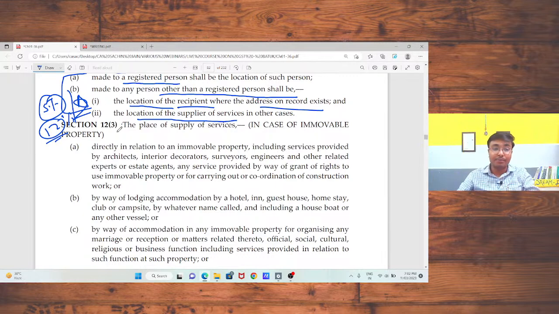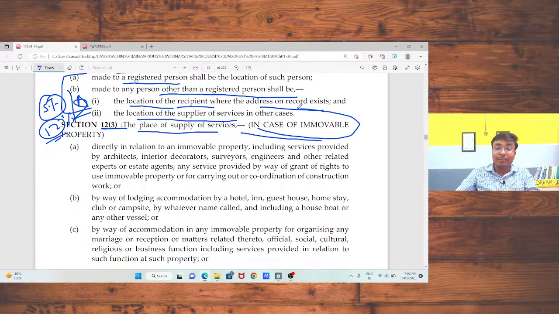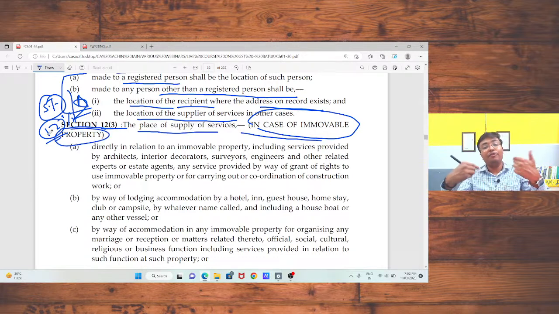Now, section 12 subsection 3 talks about the place of supply of services in case of immobile property. Sir, logically समझना. Please understand the thing in a logical manner. Okay, if you are going to memorize all those situations, then this is very difficult for you. So just think of it as a situation and try to learn.